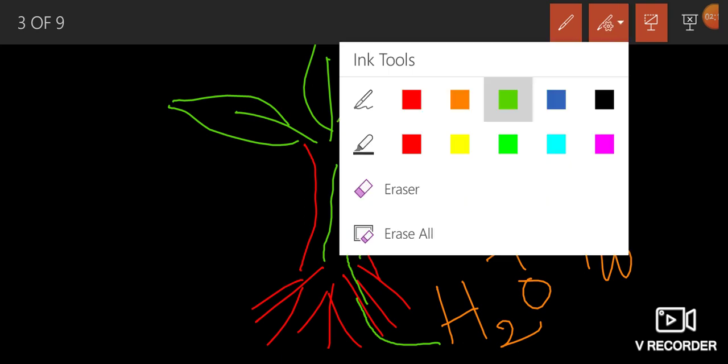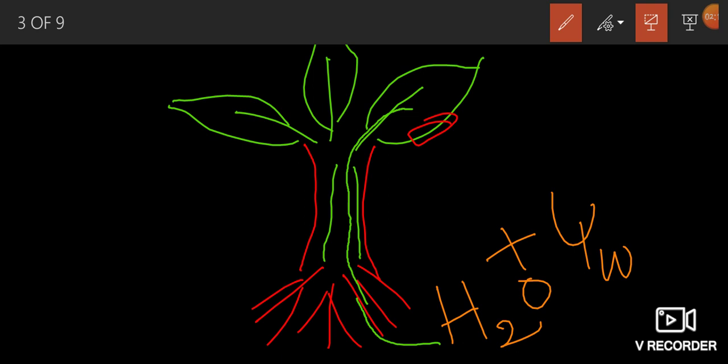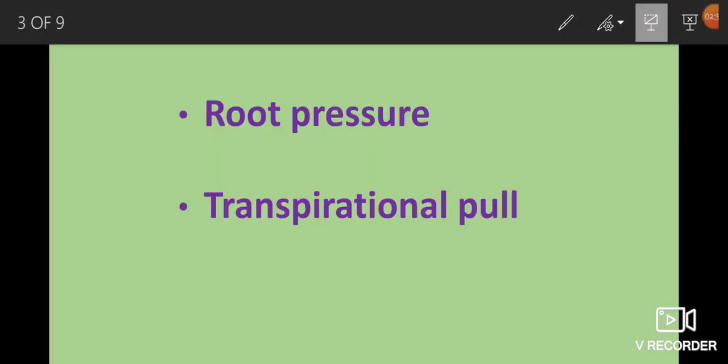Water potential gradient. Soil contains more water potential compared to the plant body, so the plant body shows less water potential. So water always moves from high water potential region of the soil to low water potential region of the plant body. Initially water enters the root. At that time root xylem contains more pressure because of the presence of more water. That pressure is called root pressure.